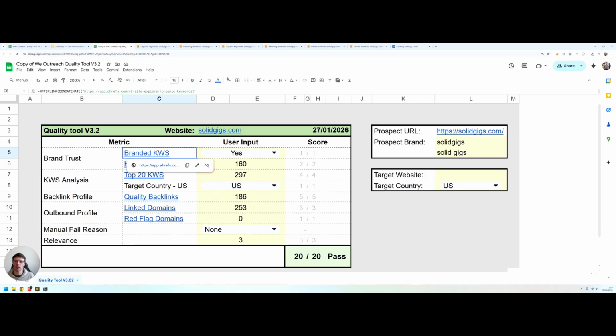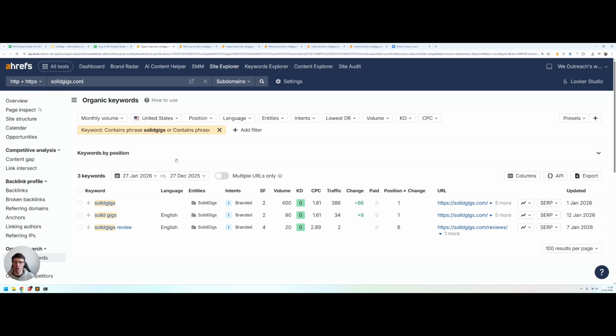Each of these are links to Ahrefs, so you can just click these one by one and it will open an Ahrefs report that has all of the filters and all of the information that you need to gather the information that we want. So for brand trust, the first one we're looking at is how many branded keywords they have. I already have it open here.